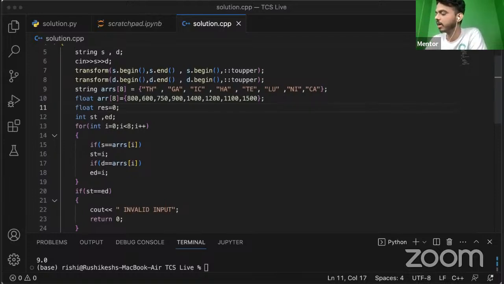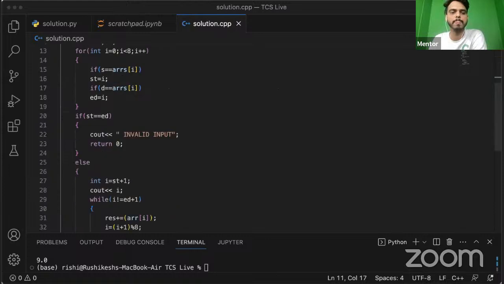Since we have 8 stations, initially it will start from 0, and once the value reaches the end, it wraps around, because it's a circle. That's why we have provided this condition, and it will increment as we visit each stop. Based on that we will pick up the values from this array and calculate the fare.